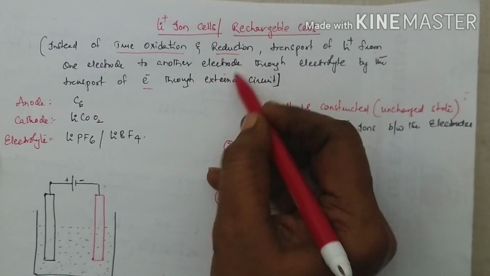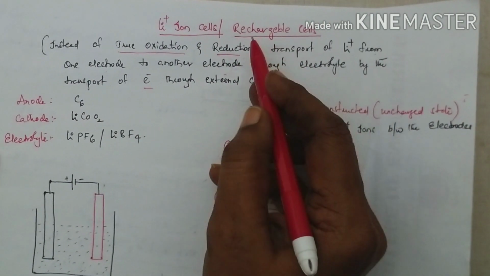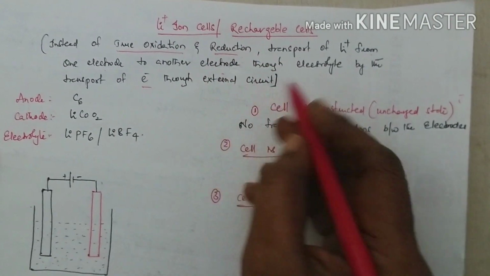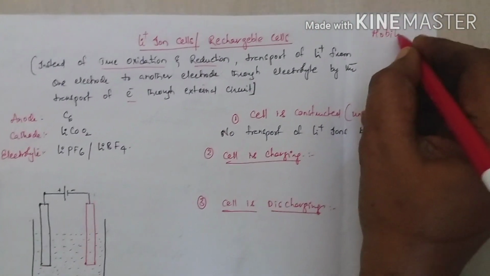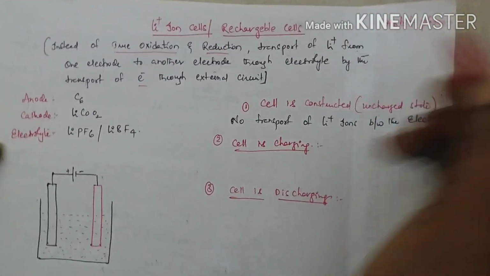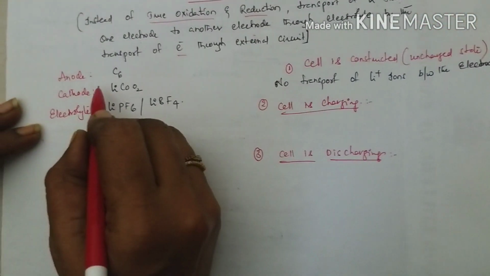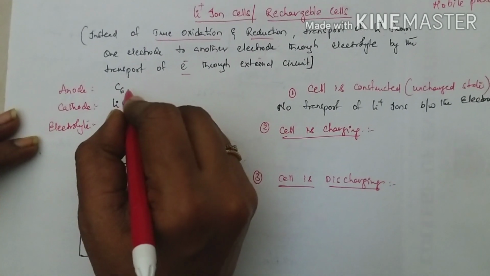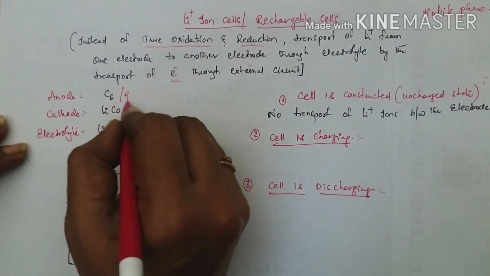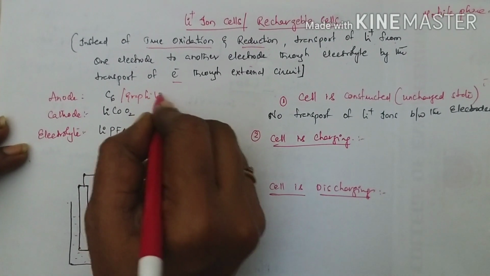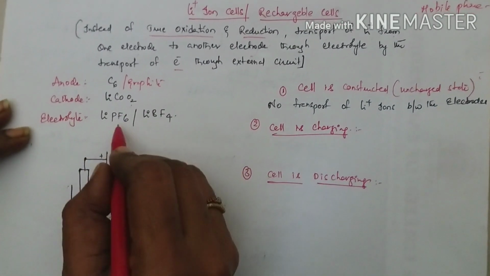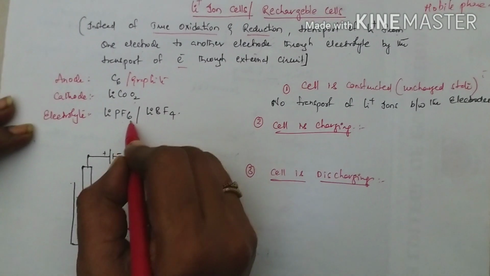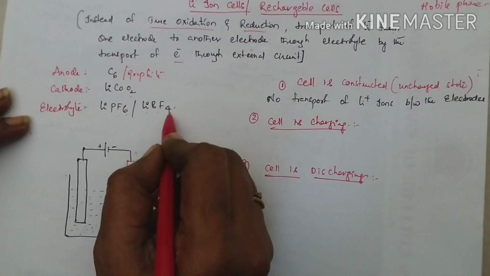This is the principle in rechargeable cells or lithium ion cells, for example in mobile phones. Here the anode is graphite, a carbon compound. The cathode is lithium cobalt oxide, and the electrolytic solution is lithium phosphorus hexafluoride or lithium boron tetrafluoride.